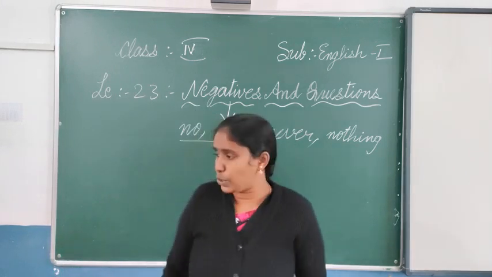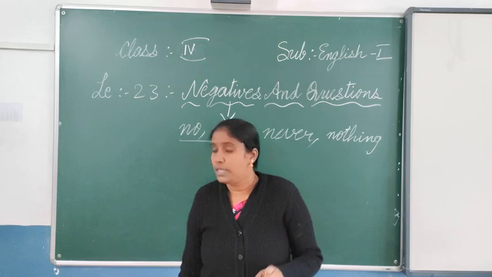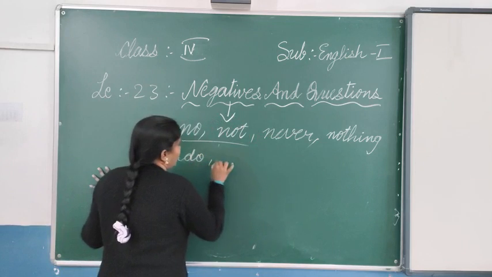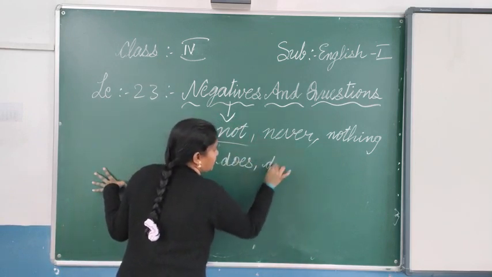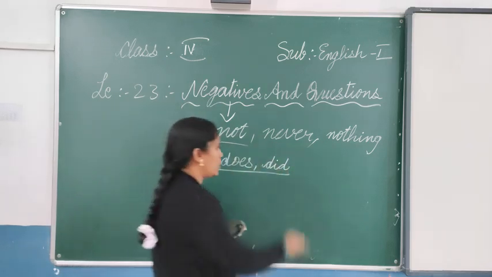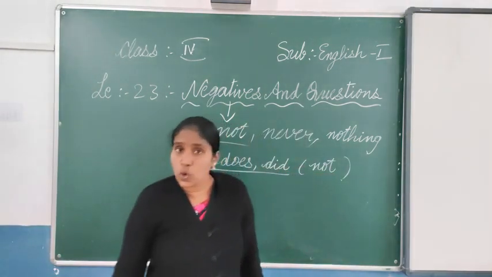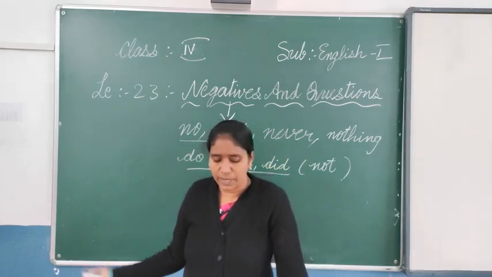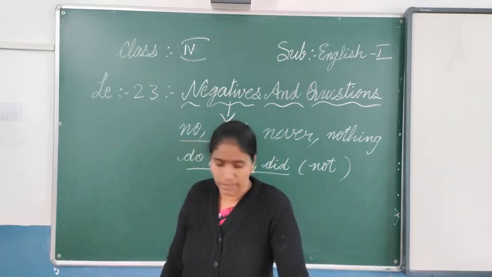In exercise number 2, use not after do, does, did. They have given these three things: do, does, did. After these three, we have to use not. Do not, does not, did not. In this case, you have to use it. They have already given do or does before the blank, and we just have to add not.